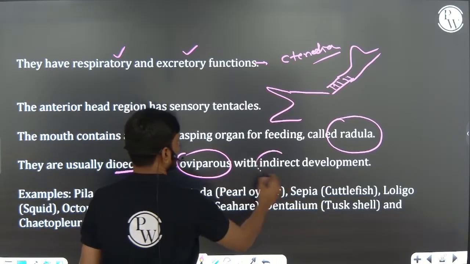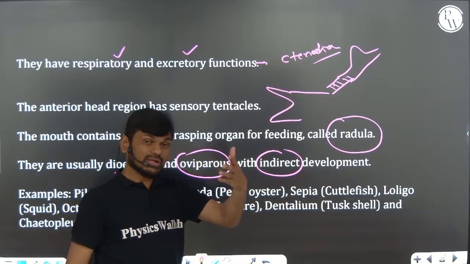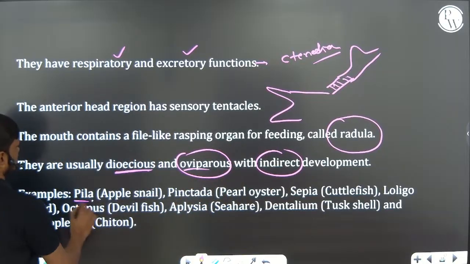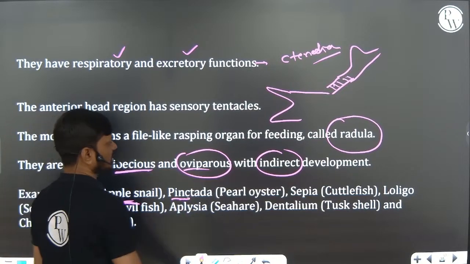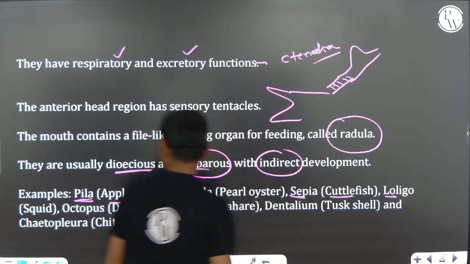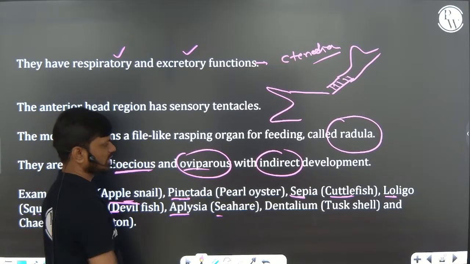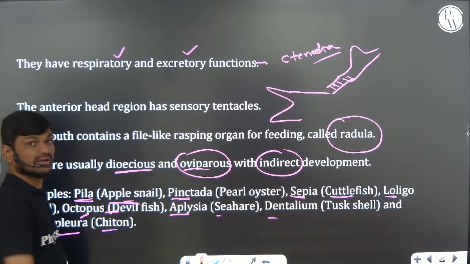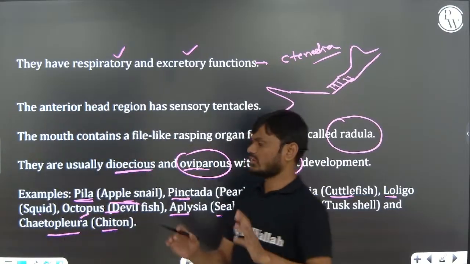Dioecious animal, male and female are separate. Oviparous animal, indirect development. Here only indirect development, but in arthropoda and annelida, direct or indirect development. Examples are very important: Pila commonly called apple snail, Pinctada pearl oyster, Sepia cuttlefish, Loligo squid, Octopus devilfish, Aplysia sea hare, Dentalium tusk shell, and Ketoflora chiton. Common name and example you should remember.